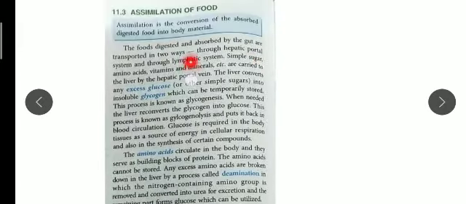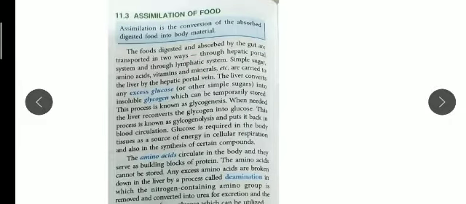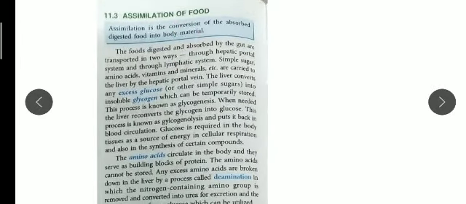Here you can see they are saying assimilation is the conversion of the absorbed digested food into body material. From the lower classes you all know that the steps are ingestion, digestion, absorption, assimilation and egestion. So there are five main processes. Again I am saying: ingestion, digestion, absorption, assimilation and egestion. In class 6 also it is given. So remember, both are different.